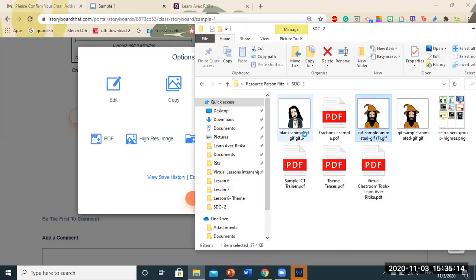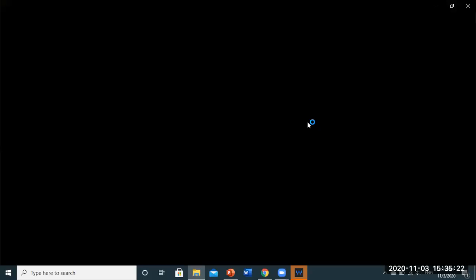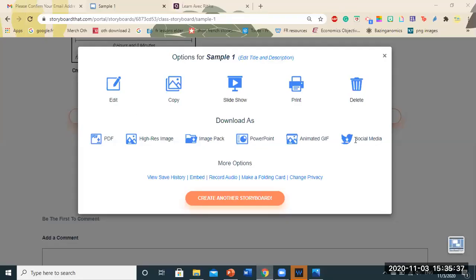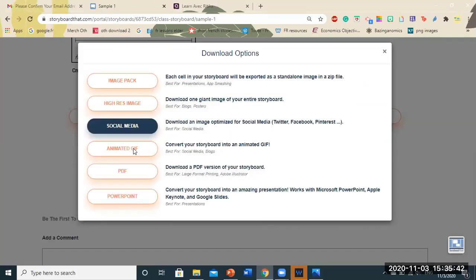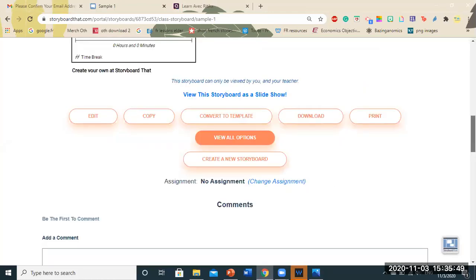So you all can see these are .gif files. Here what I've done is I've just pasted the character on the cell and I've pasted with different poses. If you all want, I can show you all that as well, how to create a GIF. So until this loads, we'll just go back to the website. Okay. So we click on download. So you all can see animated GIF is an option that's given here. So once you all do that, it will create a GIF, a customized GIF.